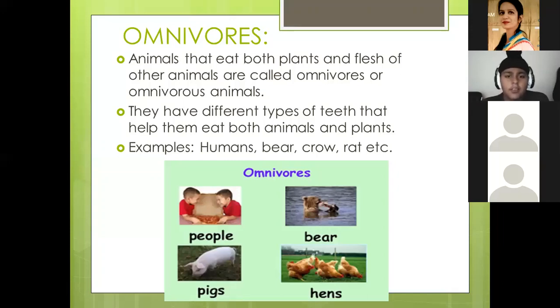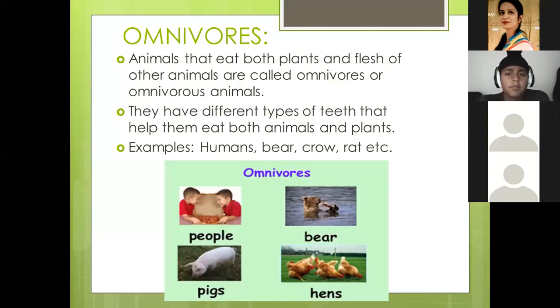Second point. They have different types of teeth that help them eat both animals and plants. Okay, they have different types of teeth: incisors, canines, molars, premolars. In some they are sharp canines, in some they have flat incisors. Okay, they have different types of teeth.